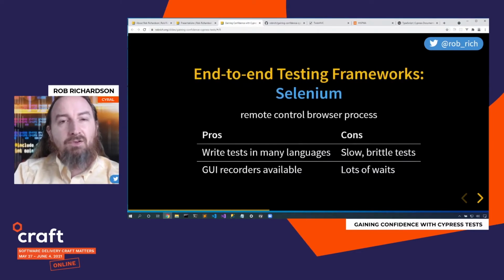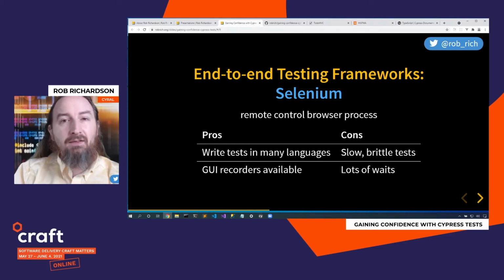So let's double click into the end-to-end test, Selenium. Selenium uses WebDriver, and WebDriver is an industry standard and is baked into most browsers. I'm looking at you, Internet Explorer. And so with Selenium, I can also write in many languages, JavaScript, C#, Java, Ruby. There's lots of compatibility here with Selenium. And in fact, there is a test recorder baked into Selenium that allows me to take a first stab at writing the code just by clicking buttons.